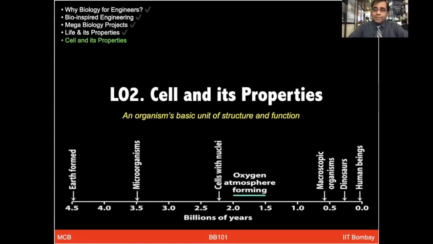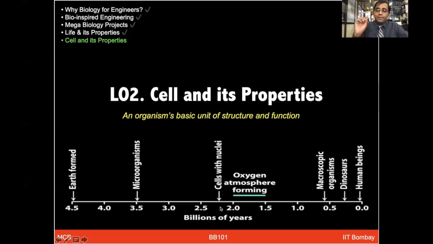So from the organisms, now let's move on to the cell, which is an organism's smallest functional unit. And if you think about the origin of life, that itself is a very interesting topic, but not the focus right now. It started billions of years ago, right? On the time scale, if you see here, almost 4.5 billion years ago, Earth formed. Different microorganisms came around 3.5 billion years ago.